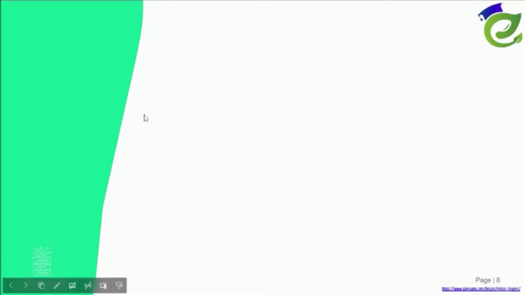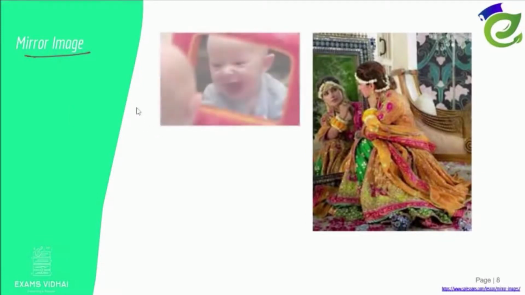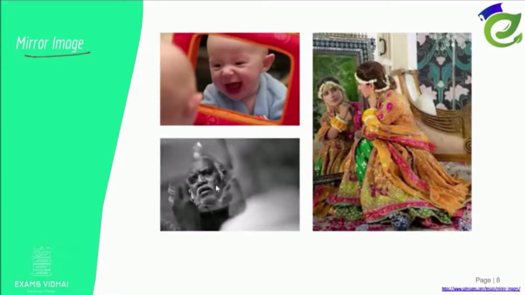Now let's go to mirror image. Mirror image is nothing but what we have had from our olden days, right? So you see yourself in the mirror. The baby is smiling, seeing itself, and the old man is seeing himself in a broken piece of mirror. This is what is called mirror image.